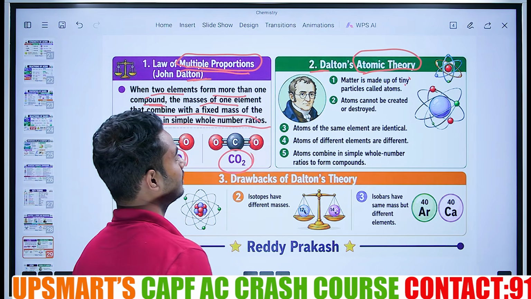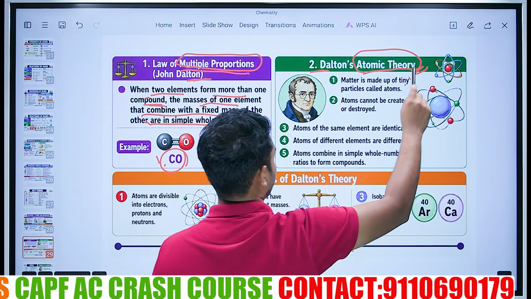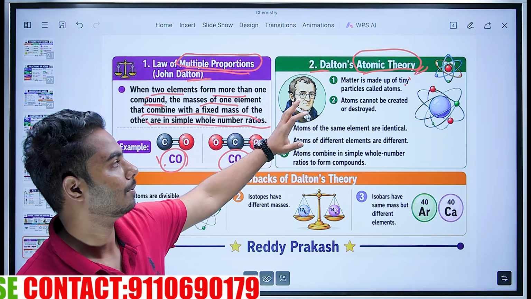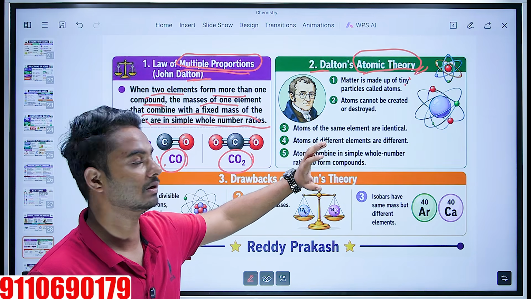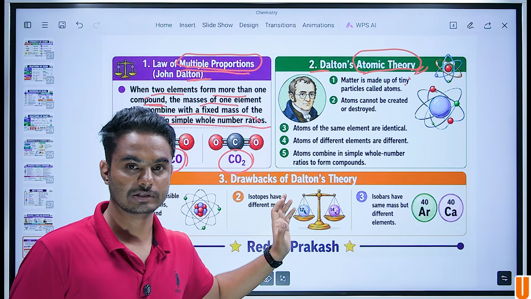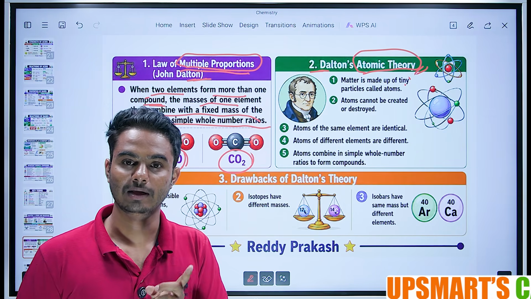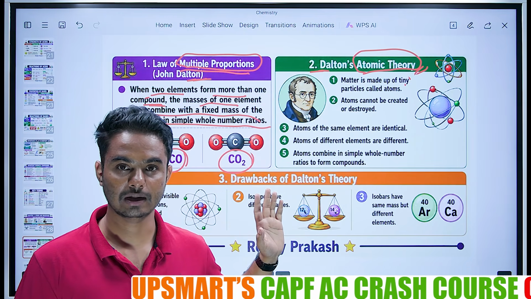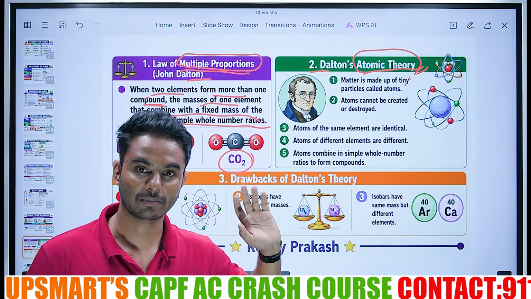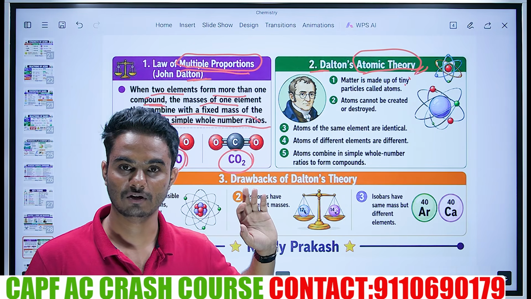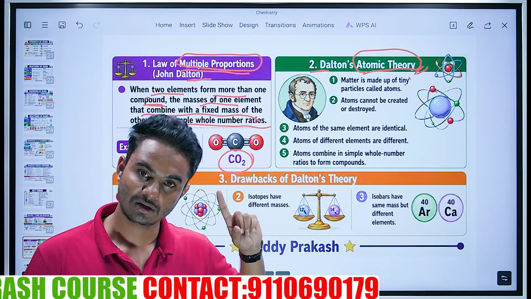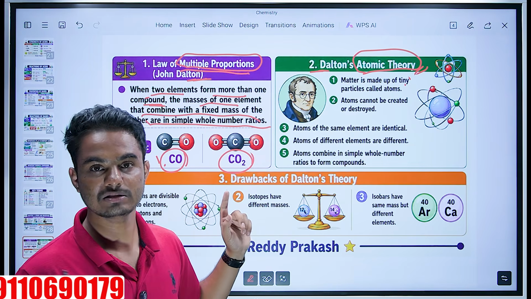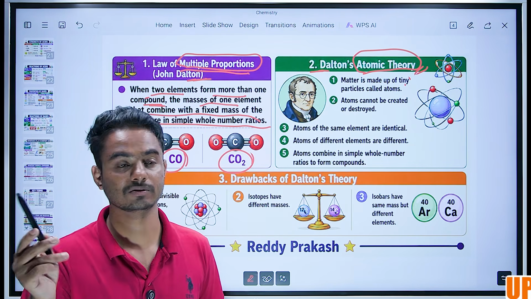Now his most important theory, that is atomic theory. He gave a few postulates which are very important for the examination. One of them being, matter is made up of tiny particles called atoms, which was given by Kanad. Though it was given by Kanad, he didn't name it as atoms, he named it as Parmanu. Atoms as a name was given by Democritus and some other person. Mention that some other person's name in the comment. Okay, I'm doing this because you should remember the names.